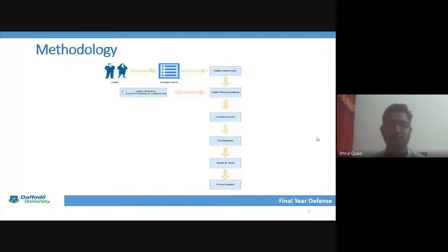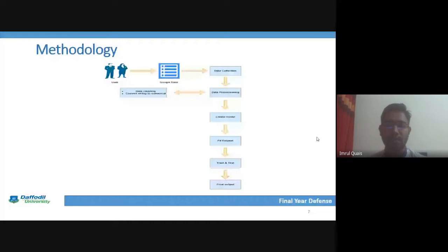Next point is methodology. Methodology means how I have carried out my work from first to last. At first, I pointed out my selected factors in a Google form, and after that, I started to collect data. After collection, I did data processing.